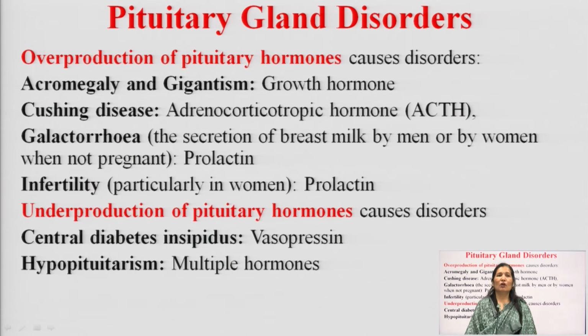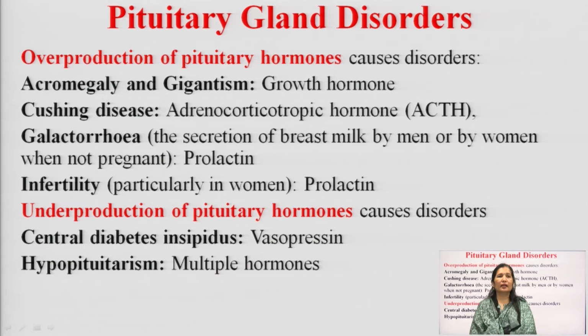So, first, overproduction of the pituitary hormones. Acromegaly and gigantism occur because of an excess of growth hormone. Cushing syndrome occurs because of an excess of ACTH, that is adrenocorticotropic hormone.